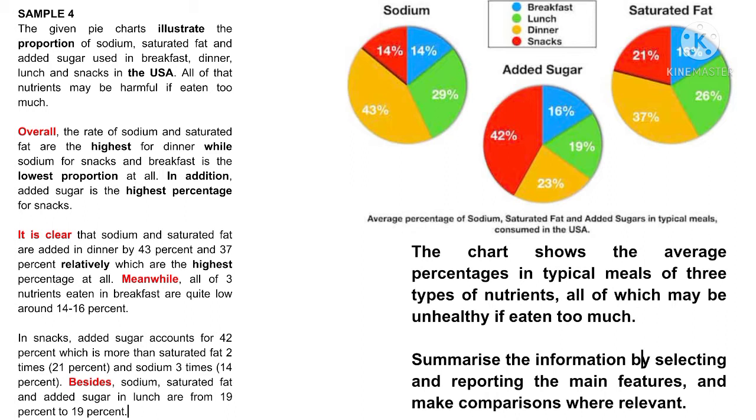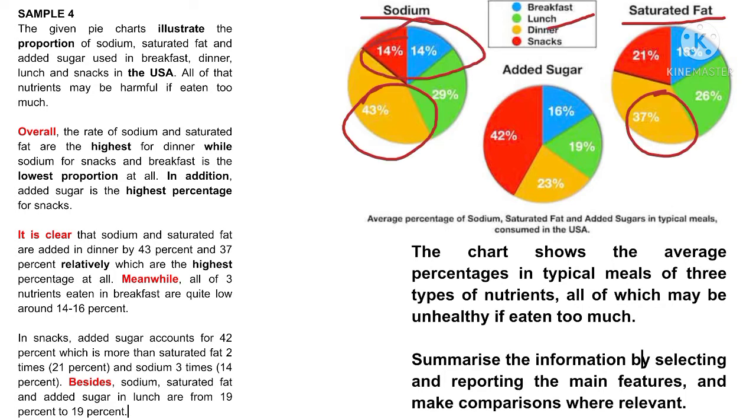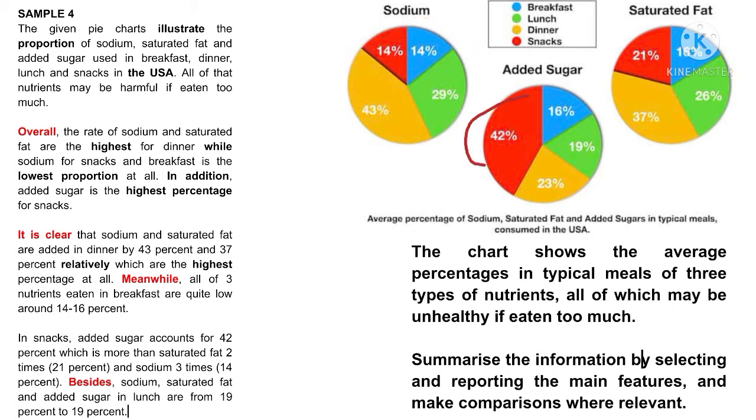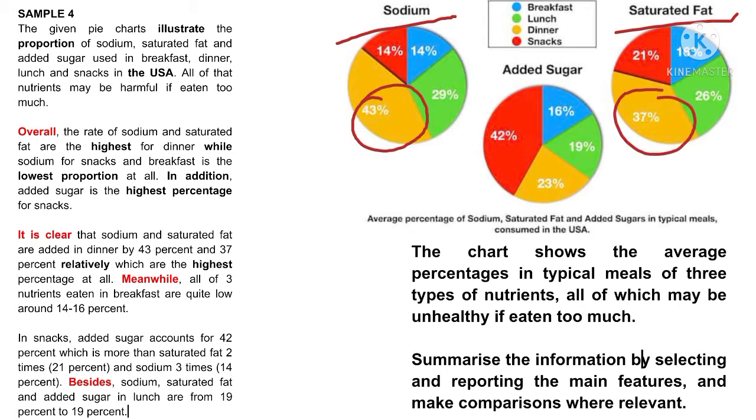Overall, the rates of sodium and saturated fat are the highest for dinner, while sodium for snacks and breakfast is the lowest proportion of all. In addition, added sugar is the highest percentage for snacks. It is clear that sodium and saturated fat are consumed at dinner at 43% and 37% respectively, which are the highest percentages of all. Meanwhile, all 3 nutrients eaten at breakfast are quite low, around 14 to 16%.